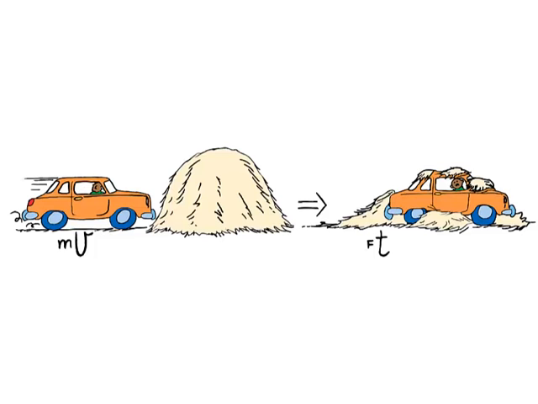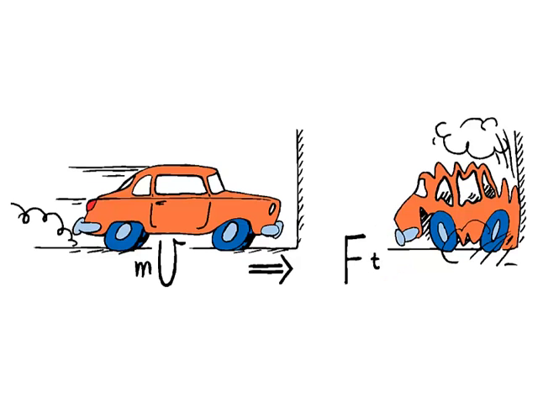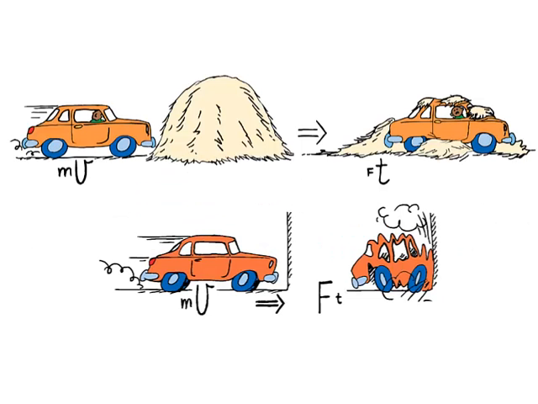If the change in momentum occurs over a long time, the force of impact is small. If the change in momentum occurs over a short time, the force of impact is large. When hitting either the wall or the haystack and coming to a stop, the momentum is decreased by the same impulse. The same impulse doesn't mean the same amount of force or the same amount of time. It means the same product of force and time. To keep the force small, we extend the time. When you extend the time, you reduce the force.